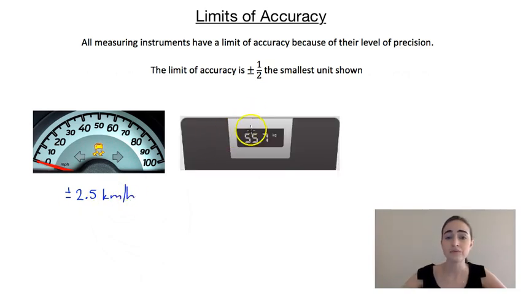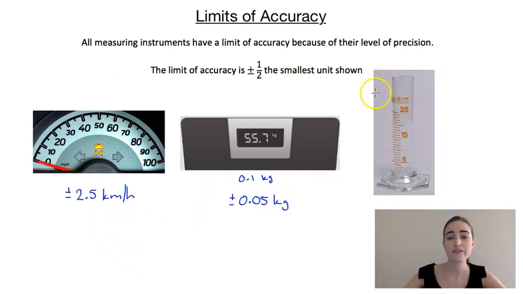In our next example, we've got some bathroom scales. The reading on there is 55.7 kilograms. Now it's measuring correct to 1 decimal place, so the smallest unit would be 0.1 kilogram, which means that our limit of accuracy would be plus or minus half of that, which would be 0.05 kilograms.